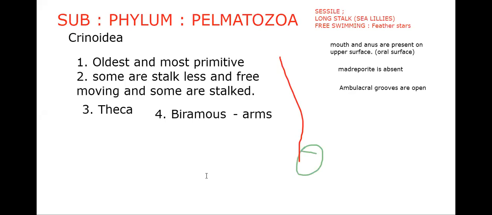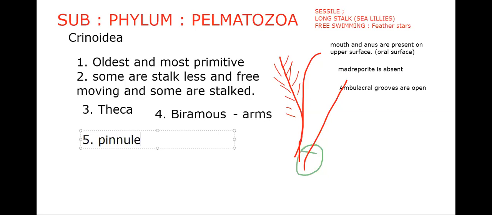These are biramous, and above them we can see pinnules, small hooklet-like structures. Actually, spines are absent here. Instead of spines, pinnules are present. Pinnules are present on the arms, which are helpful for food capture.